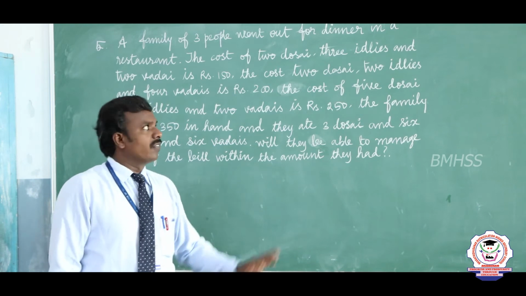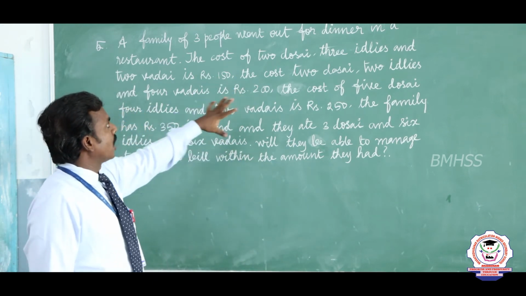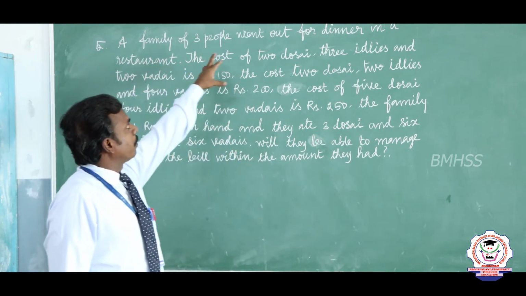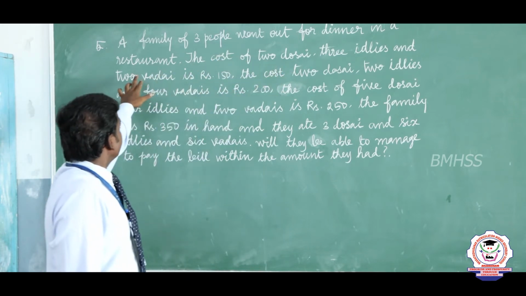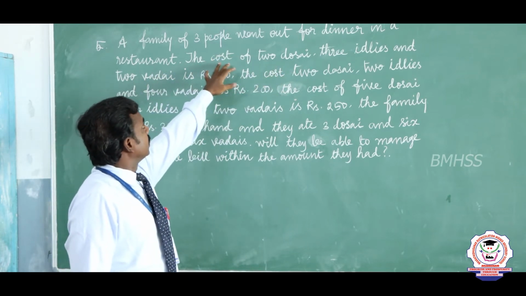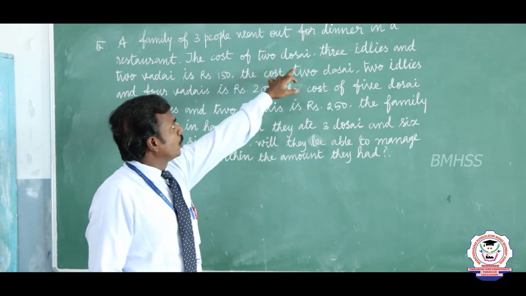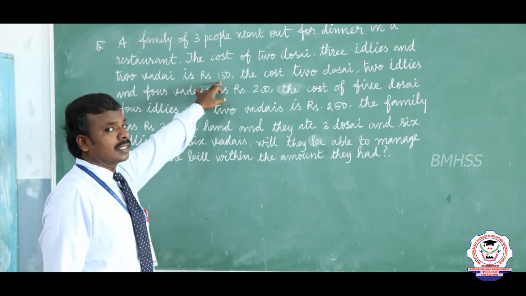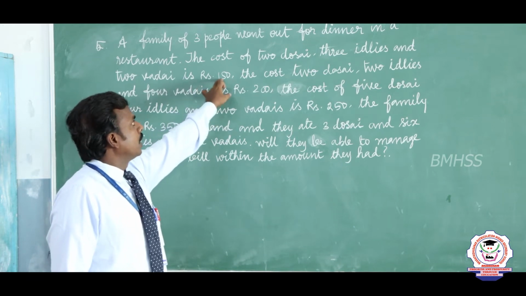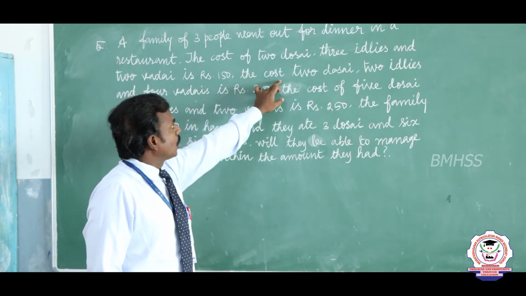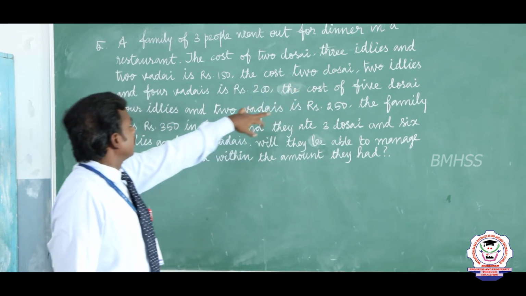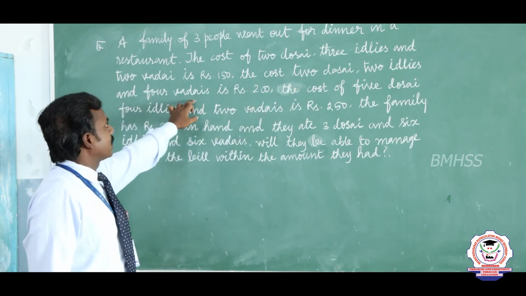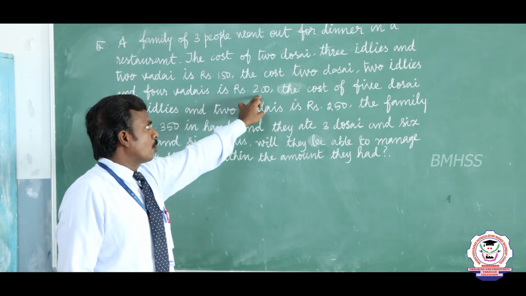Do you understand? They are given 3 types of cost. The first term: 2 dosai, 3 idlis and 2 vadais, that is 150 rupees. The second: 2 dosai, 2 idlis and 4 vadais, cost is 200 rupees.